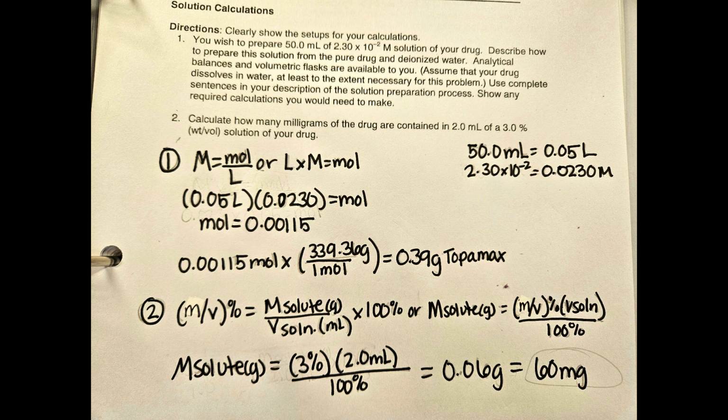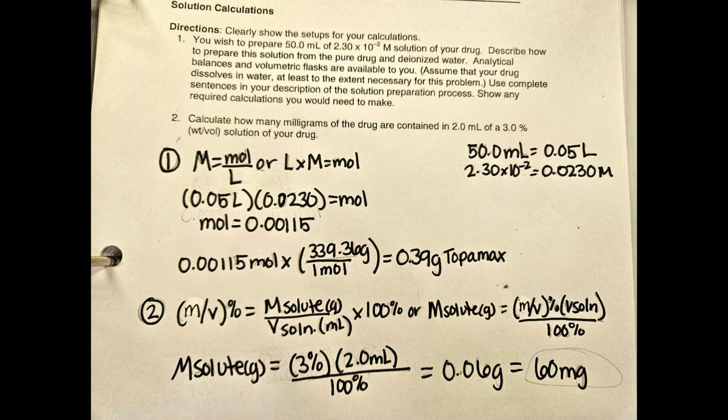formula to use, and I went ahead and used molarity equals moles over liters, but in order to solve for moles, I just did the algebra real quick. So what we're actually plugging in is liters times molarity equals moles.